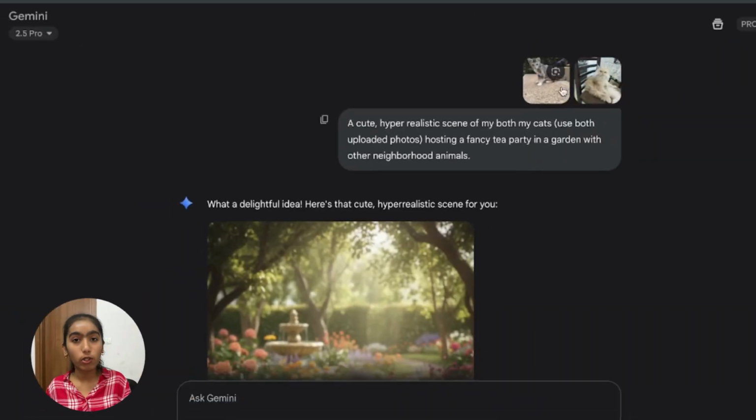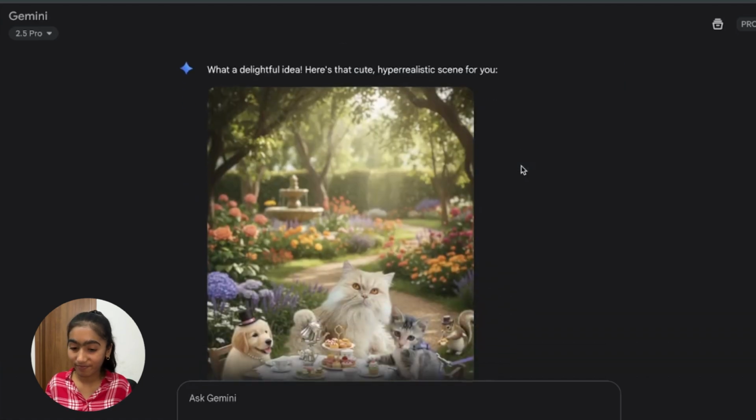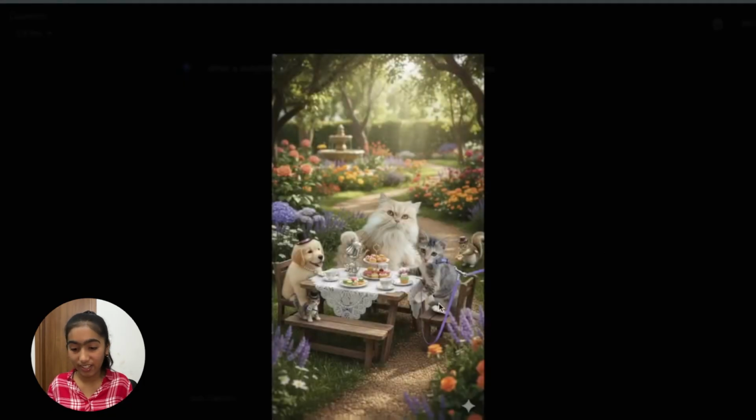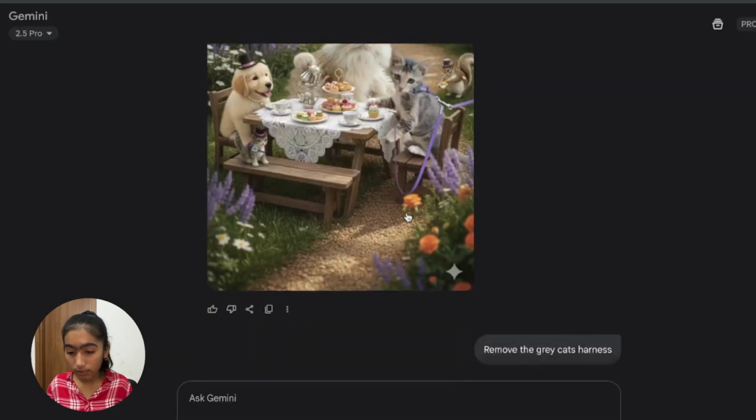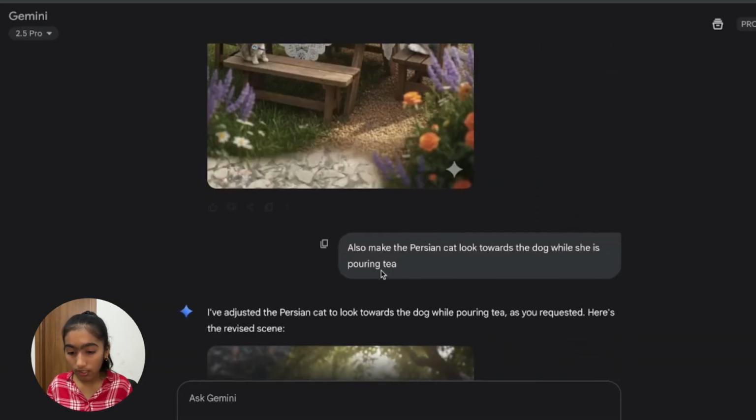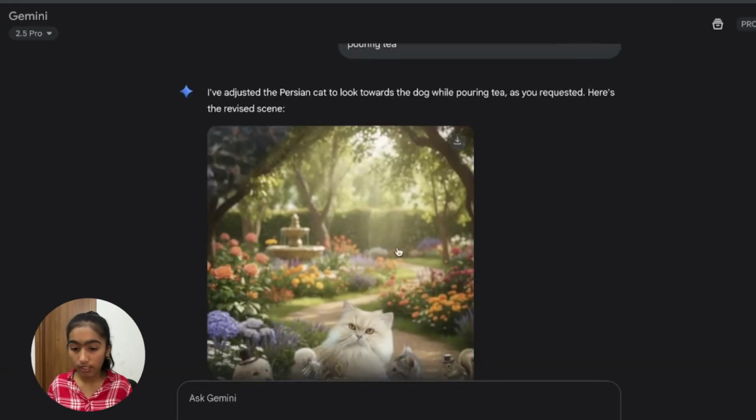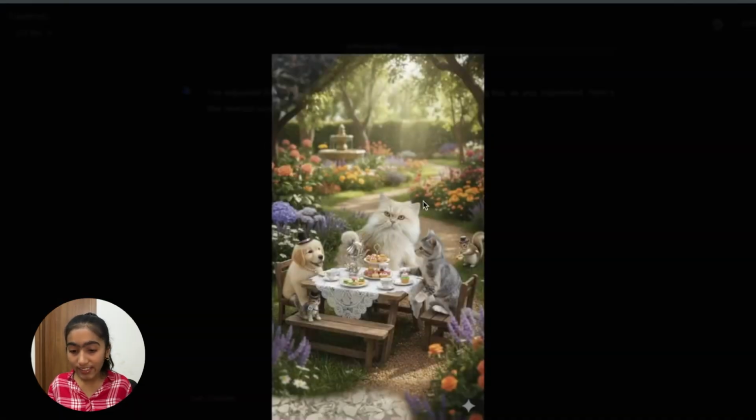So here you basically imagine your pets or any animals in general as something different. Make it creative. Let me give you an example. So I have 2 cats. I basically asked it for a cute, hyper-realistic scene of both my cats hosting a fancy tea party in a garden with other neighborhood animals. Look at the image generated. It's so perfect. It's just that it generated it with the harness. So I asked it to remove it later and then make the Persian cat look towards the camera also. So look at this. It's so good.